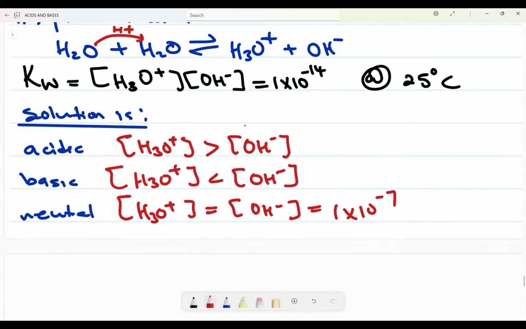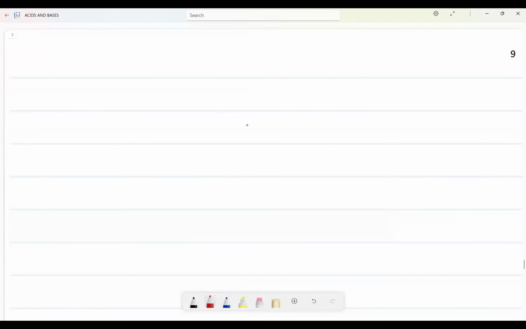Also, if I want to calculate the pH of something, I can say negative log of the concentration of that something, whatever concentration they have. Let us use this.